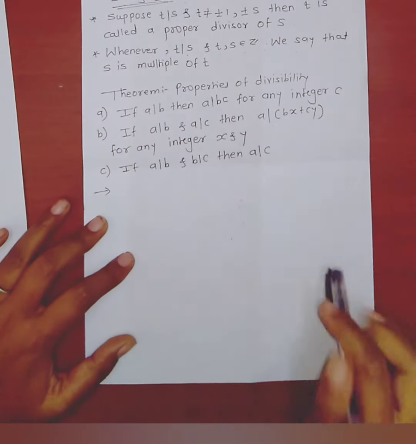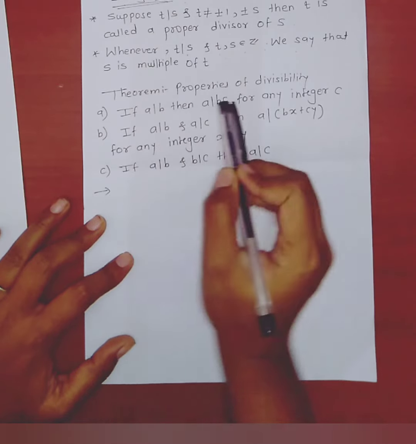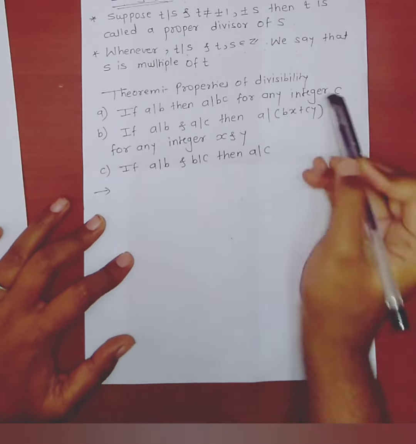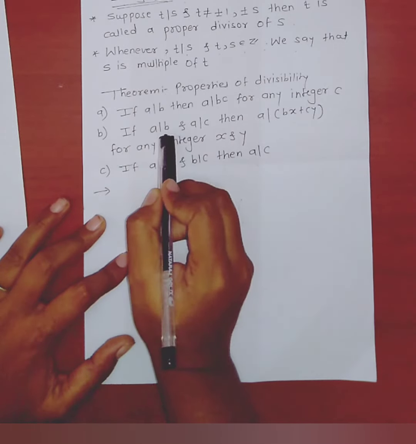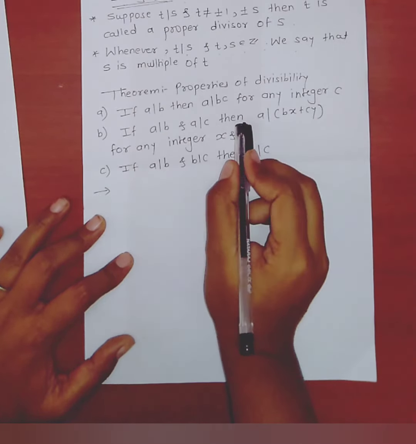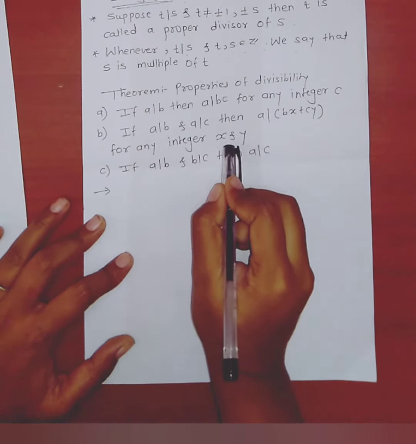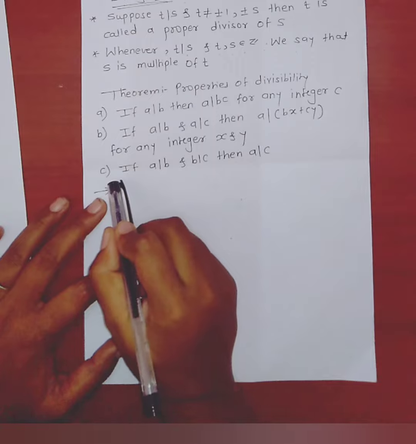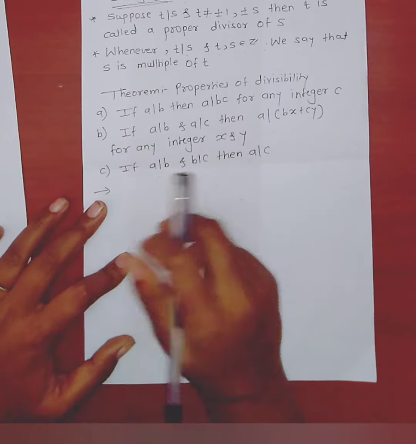Now see the theorem, properties of divisibility. First, if a divides b, then a divides bc for any integer c. Second, if a divides b and a divides c, then a divides bx plus cy for any integers x and y. Third, if a divides b and b divides c, then a divides c.